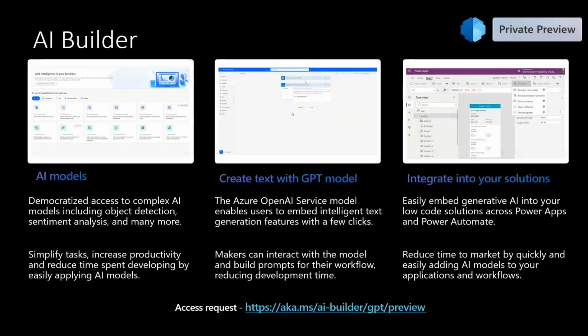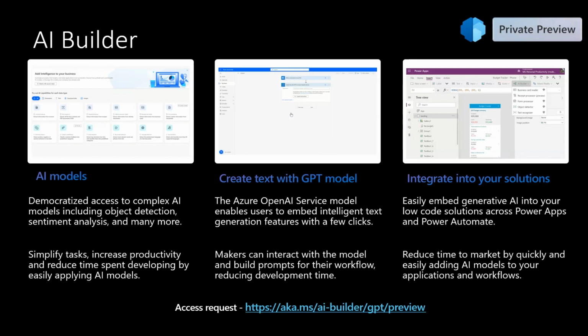We recently added a new GPT based model called the Azure OpenAI Text Service model to this list of existing AI Builder models. This new GPT based model enables users to embed intelligent text generation features with just a few clicks. This model can be used in Power Apps and Power Automate for tasks like summarization of text, extraction of details from text, translation, sentiment analysis of a text, categorization of text, and so on.